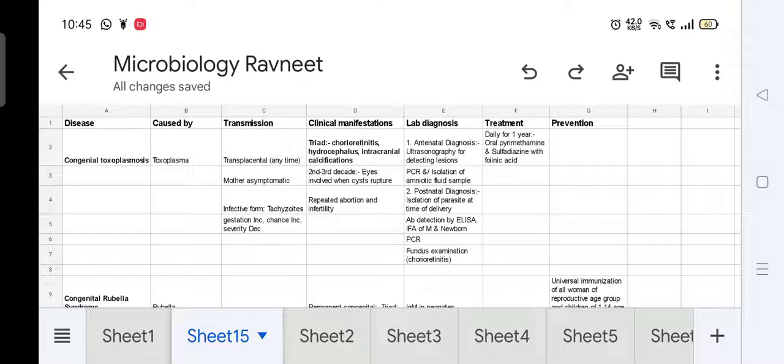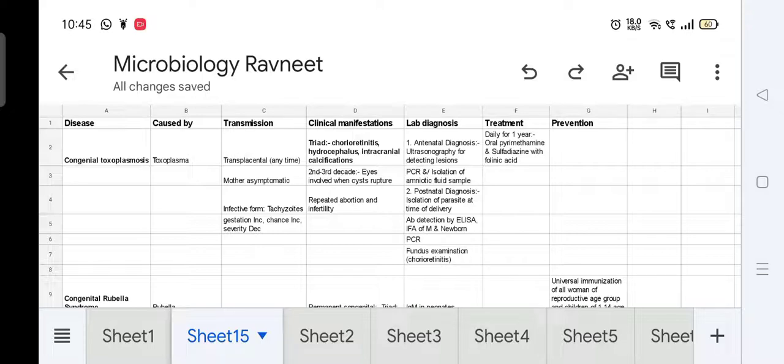In the second to third decade of life, eyes can be involved when the cysts rupture, and it can lead to repeated abortion and infertility. How do we diagnose it in the laboratory? The antenatal diagnosis can be done by ultrasonography for detecting the lesions.